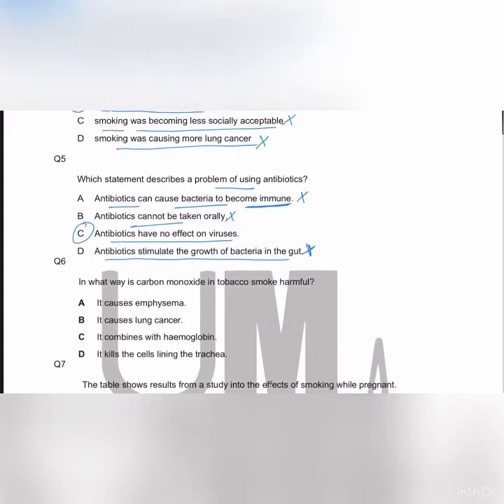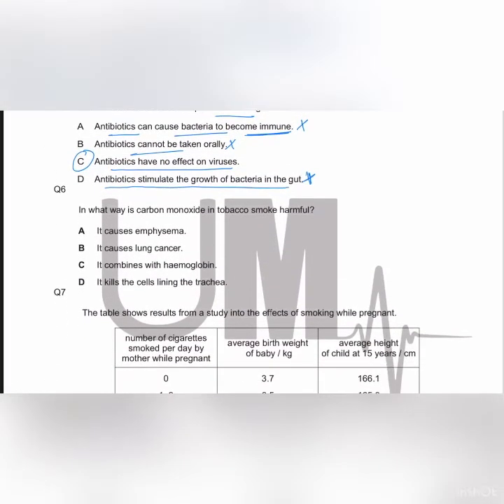Let's move towards MCQ 6. In what way is carbon monoxide in tobacco smoke harmful? You should know that carbon monoxide, or CO, found in the tobacco smoke binds or combines with hemoglobin irreversibly, preventing the binding of oxygen. So hemoglobin cannot bind and carry and transport oxygen within the body.